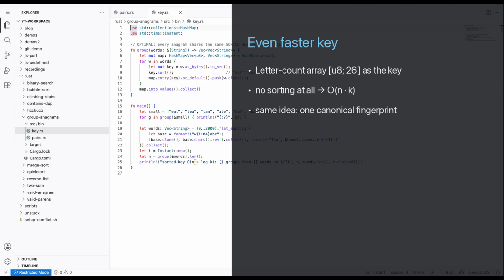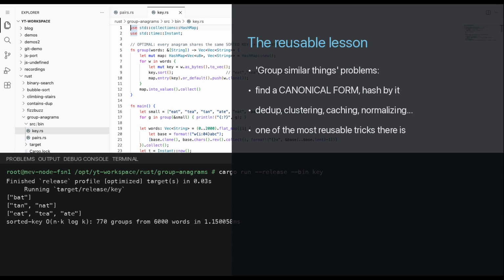One refinement. Instead of sorting, you can use the letter count array from our valid anagram episode as the key. 26 counts, no sorting at all. Same principle, slightly faster. The idea that matters is the canonical fingerprint, not which fingerprint you pick.